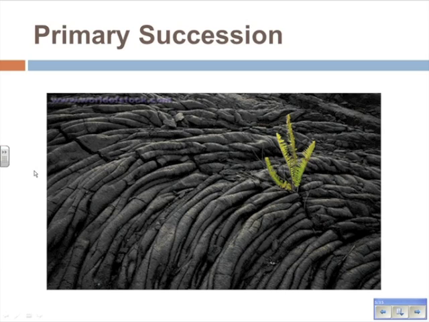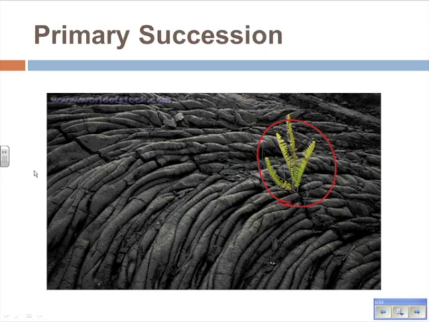So we have these plants and they start to grow. As the plants start to grow, like this one in the picture here, and this is a picture of a little plant growing in this wrinkled up bed of hardened lava that is now rock, the roots start to work their way into the rock, and the roots start to break the rock into smaller and smaller pieces, okay, into sediment. And over time, that sediment starts to turn into soil.